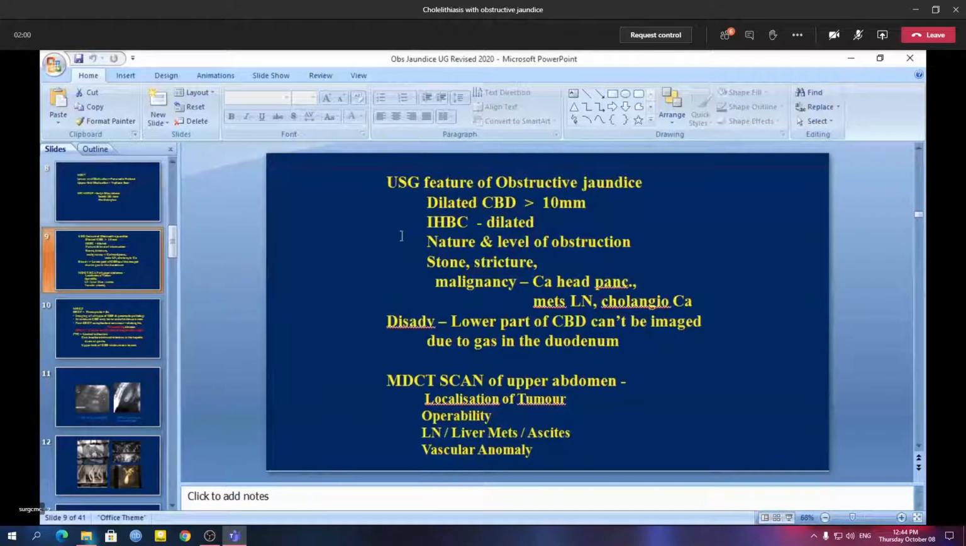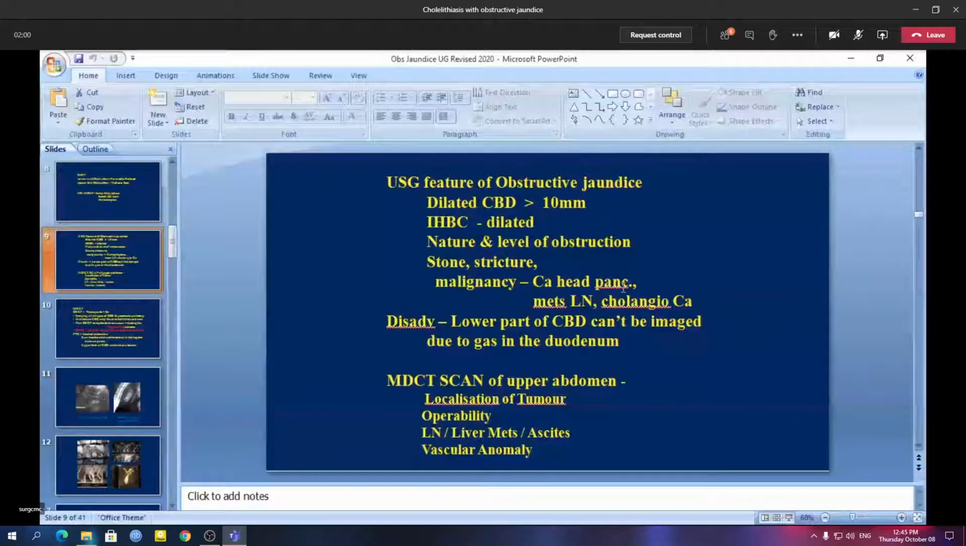Now these are a few ultrasonography features of obstructive jaundice. When you say there is dilatation of the common bile duct on ultrasonography, if the common bile duct is dilated more than 10 millimeter, then we can say it is dilated. Intrahepatic biliary channels will also be dilated, and we can also see the nature and level of obstruction, that means whether it's benign or malignant, whether it's the upper end, mid CBD or lower end, whether it's a stone or stricture, malignancy of the head of the pancreas, metastatic lymph node. So all this can be diagnosed by ultrasonography. The disadvantage is that the lower part of the common bile duct cannot be seen.